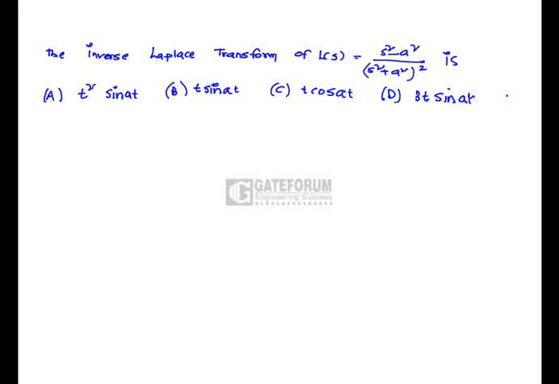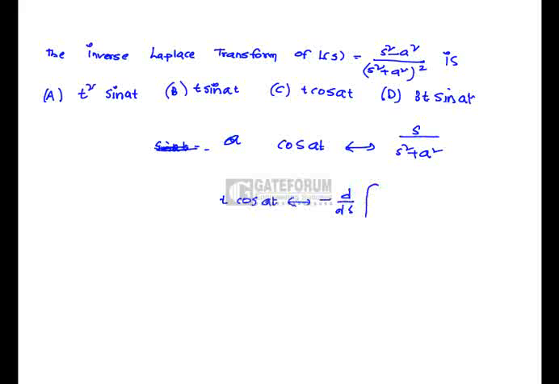The Laplace transform of t cos at: here we know the Laplace transform of cos at is s by s square plus a square. So t cos at is nothing but minus d by ds of s by s square plus a square.